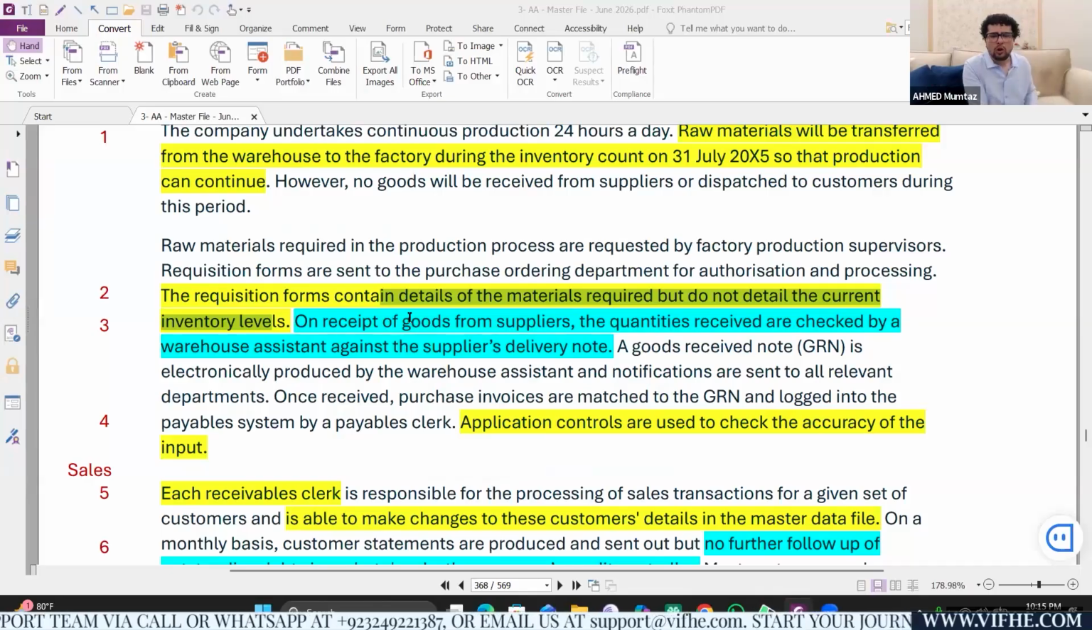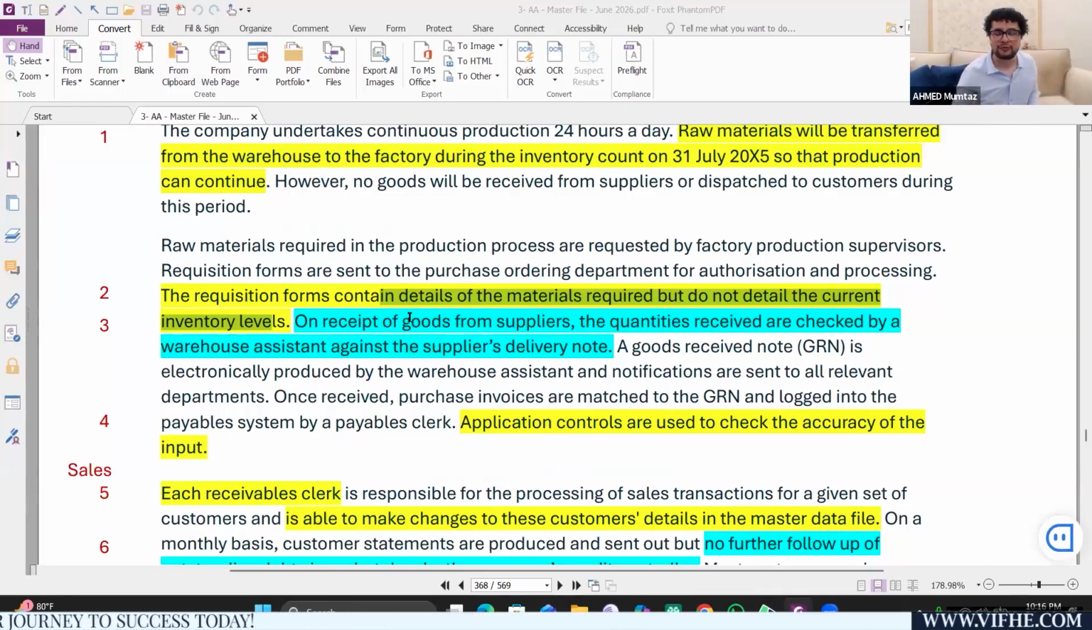Just check out one more, on receipt of goods from supplier. Imagine the supplier has delivered the goods. So the quantities received are checked. You actually check the quantity by a warehouse assistant, but you only check the quantity against the supplier's delivery note. What is the deficiency over here?